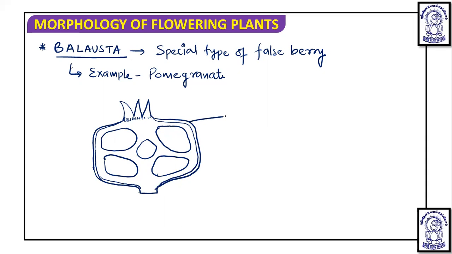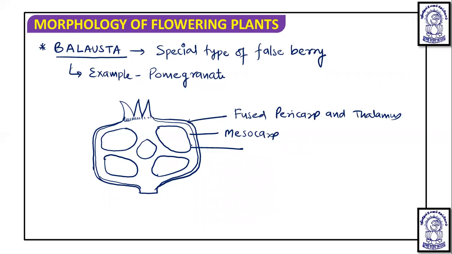When we study this, this thick part represents a fused pericarp and thalamus. Then you will see this part as a mesocarp, and you will see this as a papery endocarp.